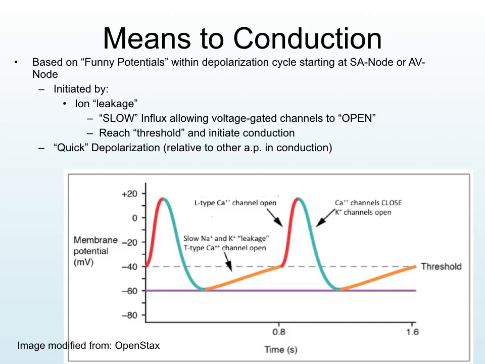Notice we always have this slow sloping line once we get back to rest until we get to threshold, and then we have this opening again. It leads to a quicker depolarization relative to other action potential conductions because we're constantly having the flow of sodium and potassium through the leaking channels, as well as calcium, allowing for the full voltage change.